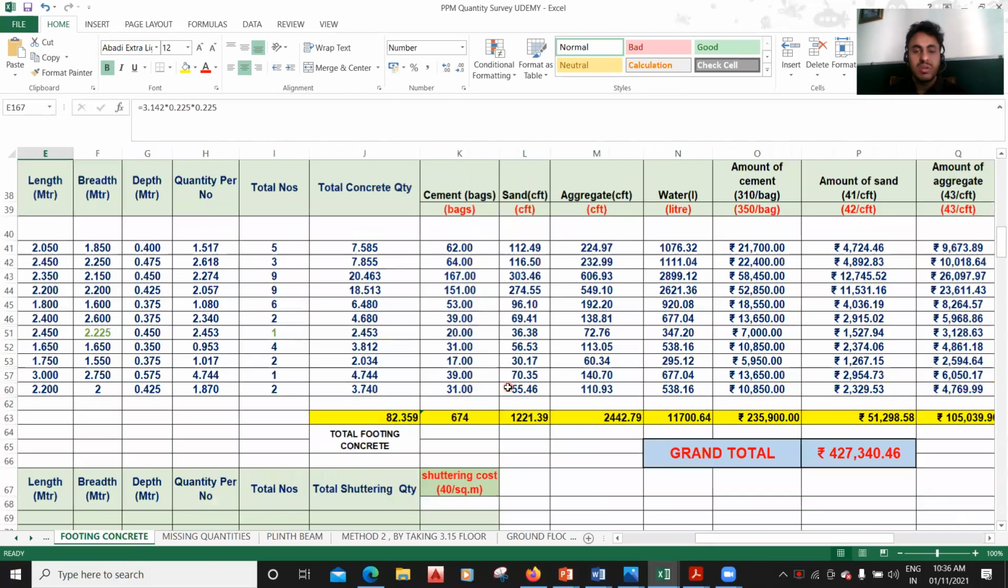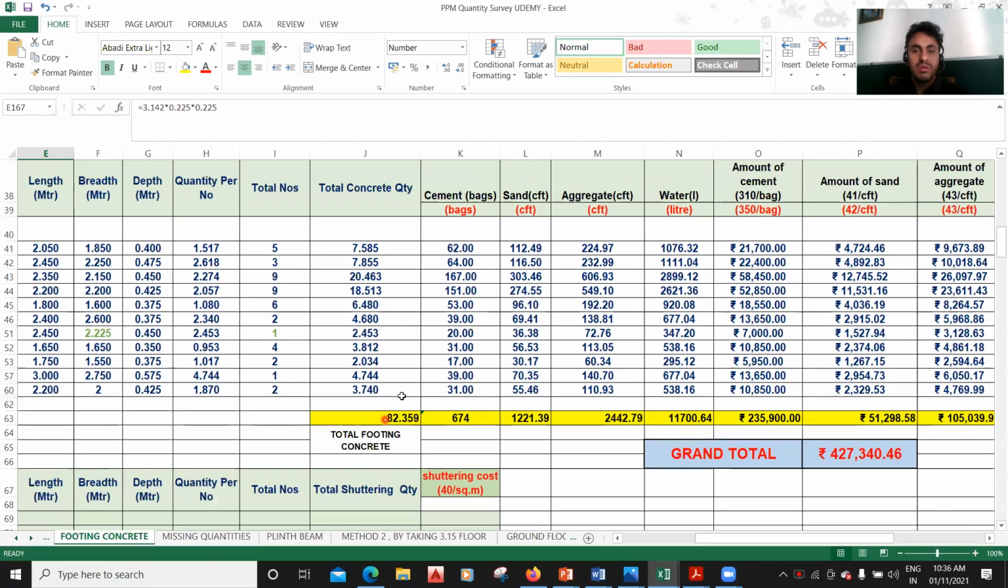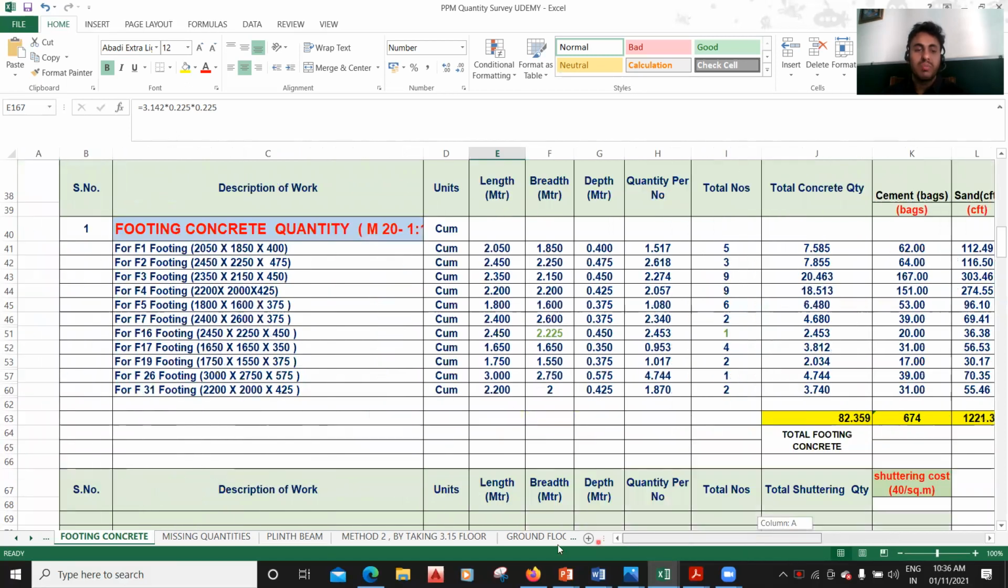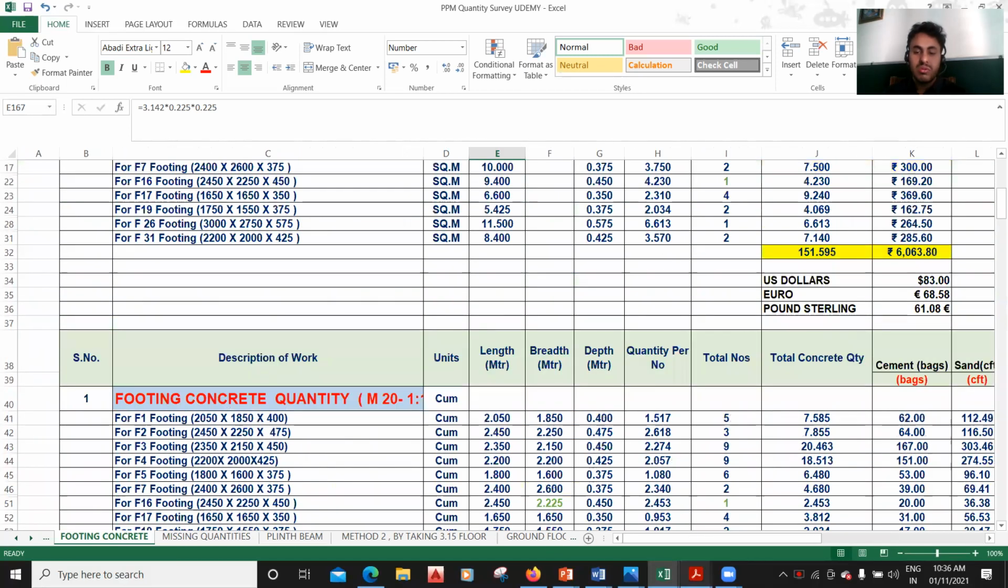Let us say here you require 83 cubic meter of concrete. In that case, how many cement bags are required, how much sand is required, how much aggregate is required, what is the total cost coming out to be, and how do you prepare these Excel sheets? To prepare the Excel sheets, you should be good at reading the drawings.